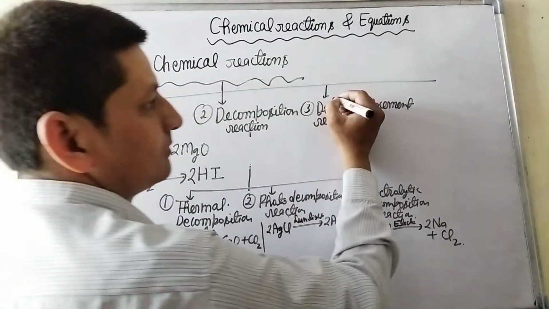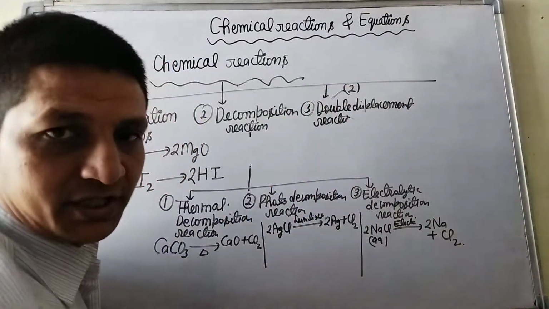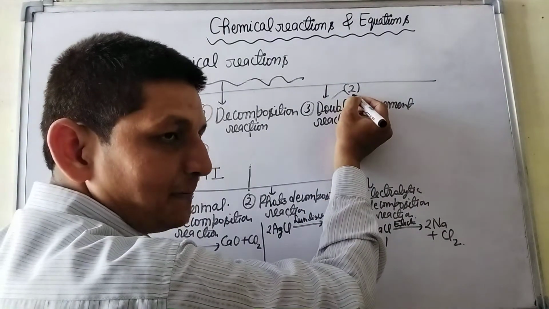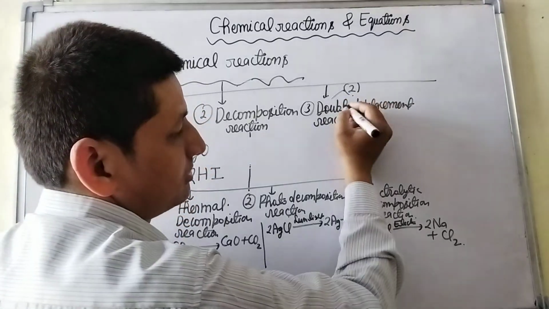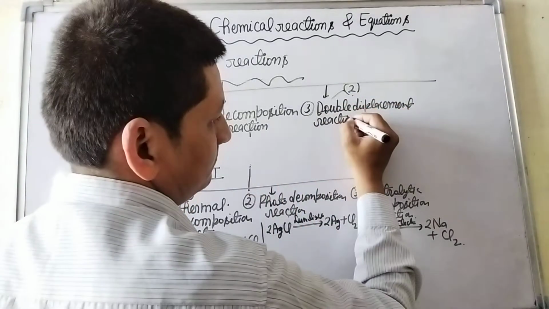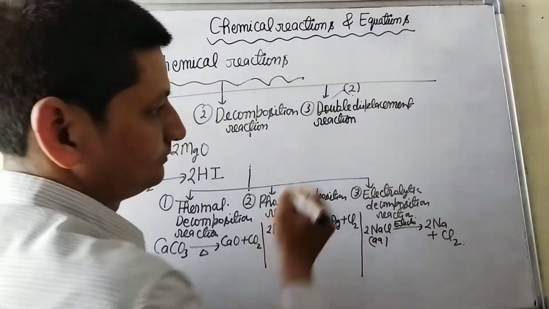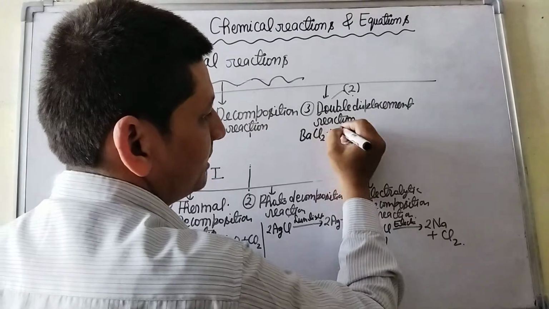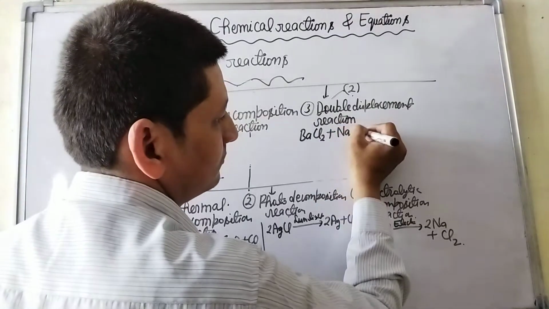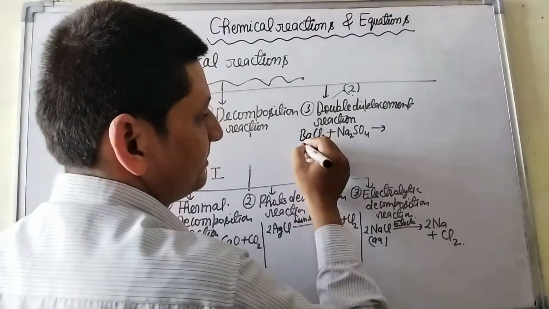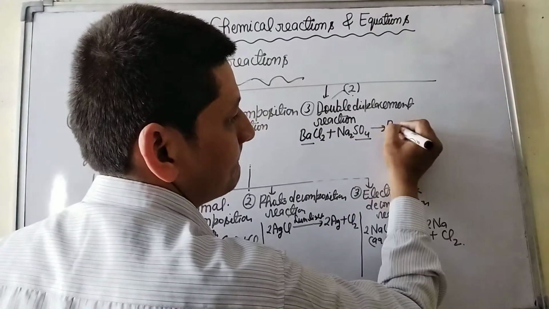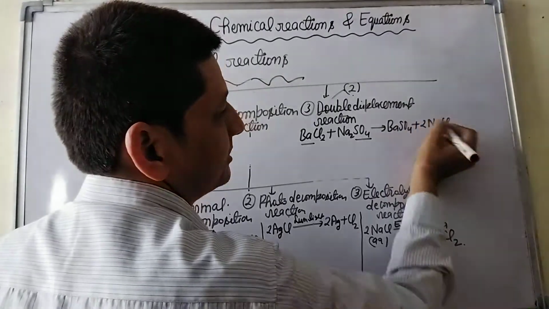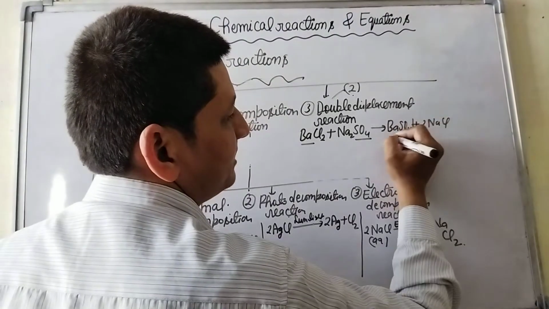Example, barium chloride reacts with sodium sulfate to form a white precipitate of barium sulfate and sodium chloride. This is the white precipitate.